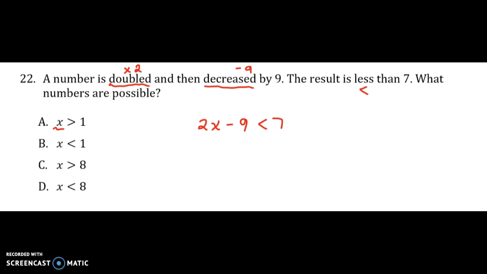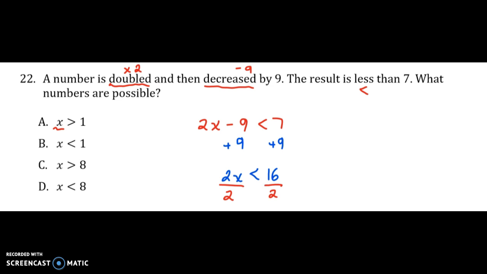So from here, we now need to isolate the x variable and solve for x. So we've got minus 9, which means we'll add 9 because that's the inverse operation of subtraction. But if we do it to that side, we've got to do it to that side. So I have 2x is less than 16. From there, I'm multiplying by 2. The inverse operation of multiplying by 2 is to divide both sides by 2 here.